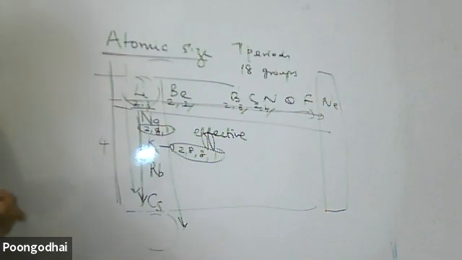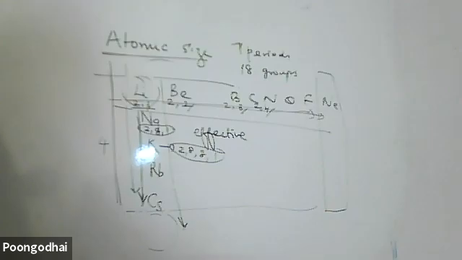Why does the size of the atom increase when I move down the group? Why? Because each atom, when it moves further down, the column has more protons and neutrons.